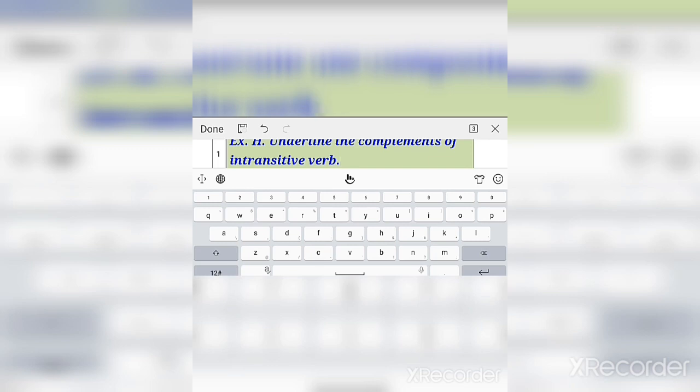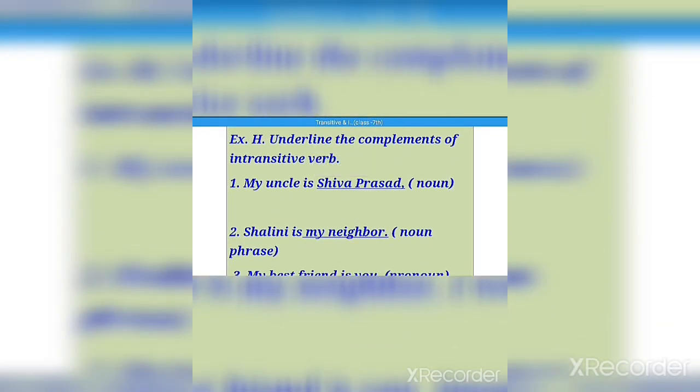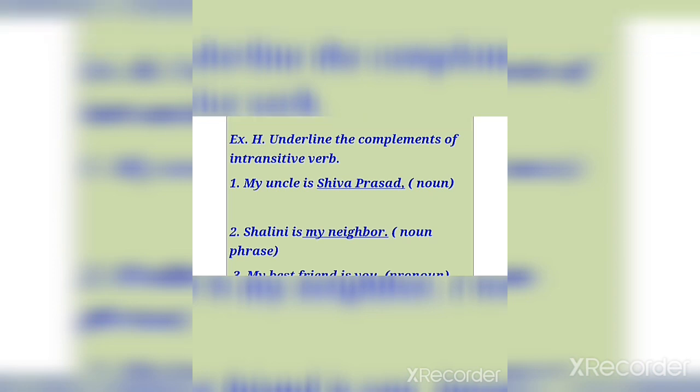Exercise H is intransitive in the last. Now see, the first says, my uncle is Shiva Prasad. Here you have to underline the complement and tell what it is. So Shiva Prasad you have to underline and then you will write it is a noun.